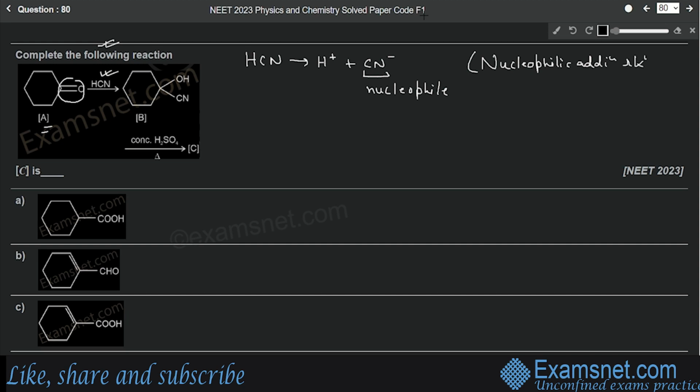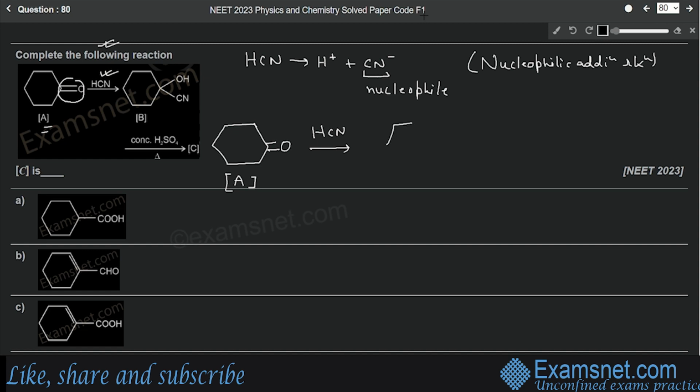Now let's see. First we have this reactant. We have a double bond at this position, double bond O. This is A. Now when it reacts with HCN, HCN will break into H+ and CN-. That means the solution will have H+ ion as well as CN- ion.